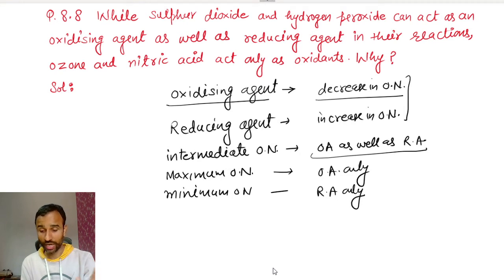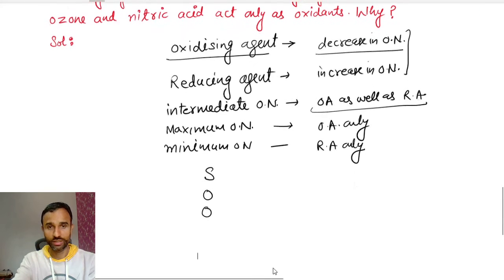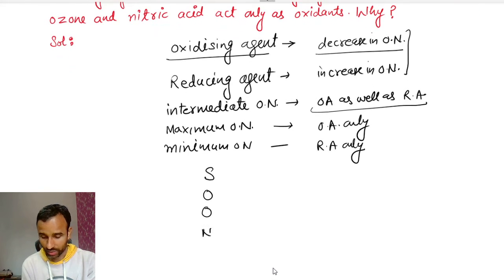Now there are four elements. One is sulfur dioxide, which has sulfur. Hydrogen peroxide has oxygen. Ozone, again oxygen. And the last one is nitric acid, which has nitrogen. Come to sulfur.